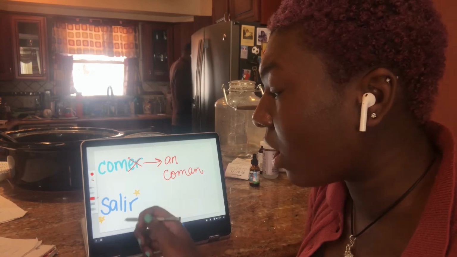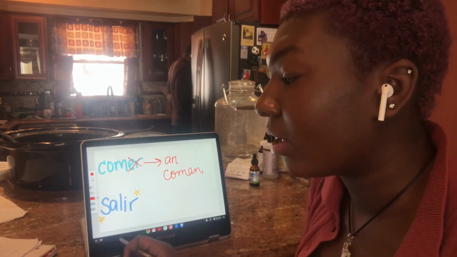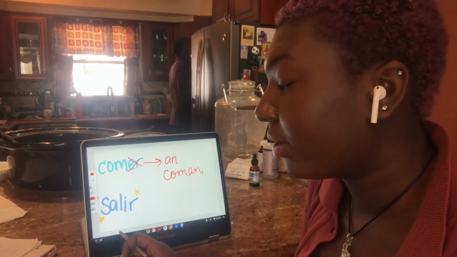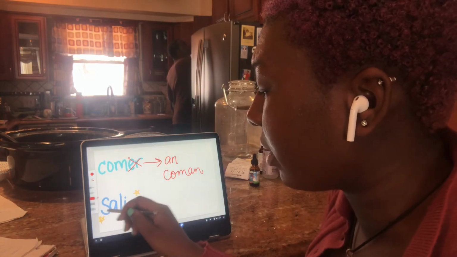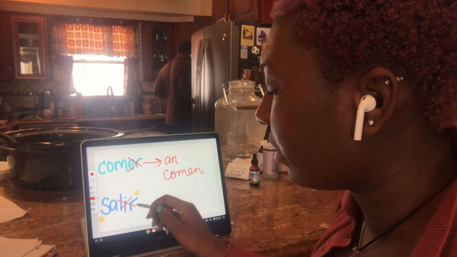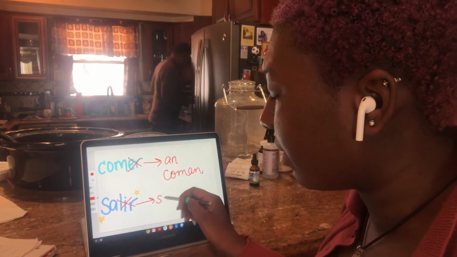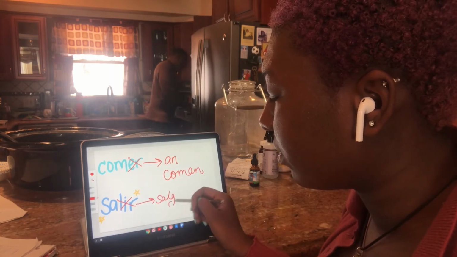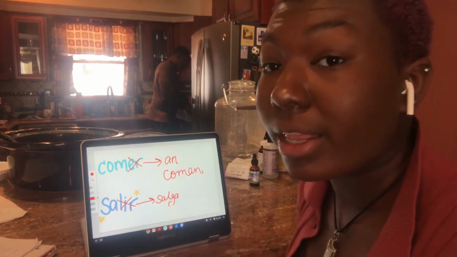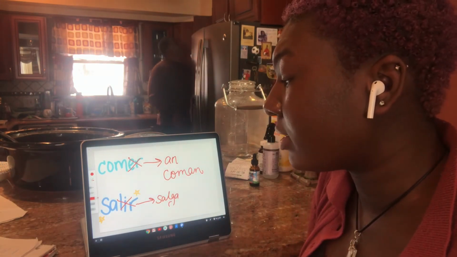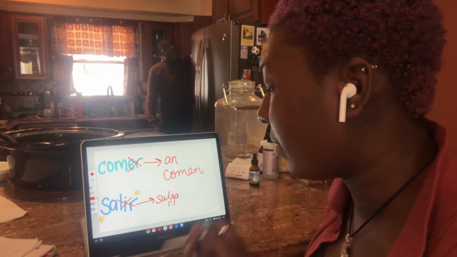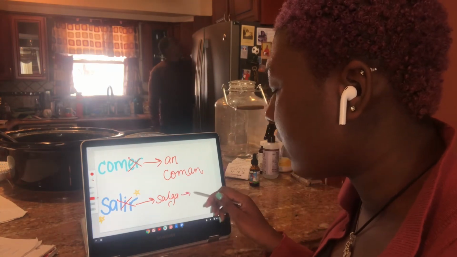Salir has stars because, unlike comer and mirar, salir is a stem-changing verb, which means first you must change salir to salga. Now you can continue the conjugation, and we're going to conjugate salir into the tú form, meaning the new verb you have is salgas.